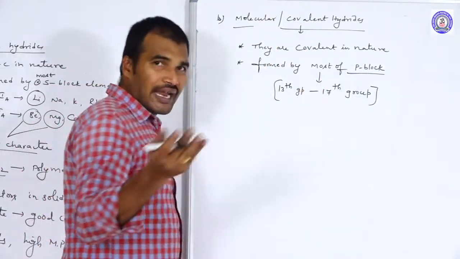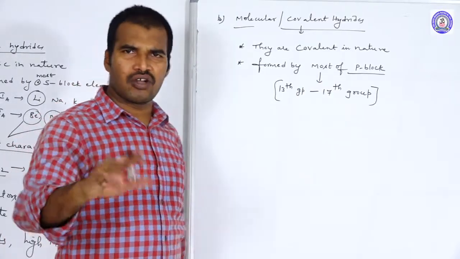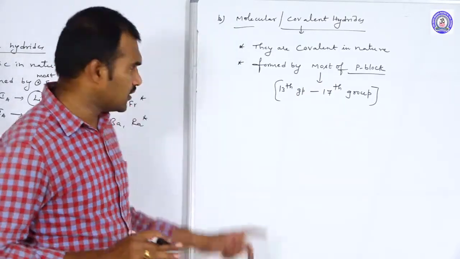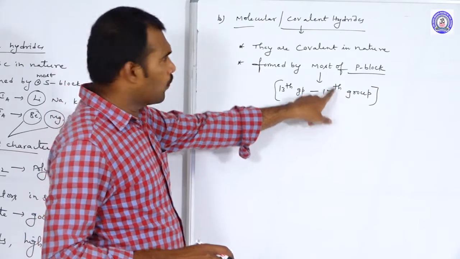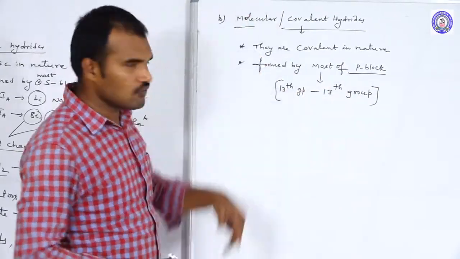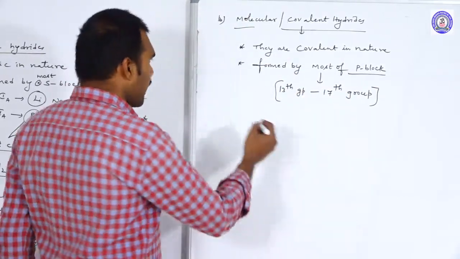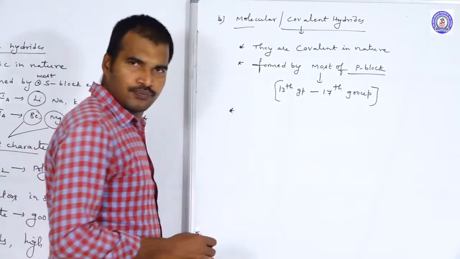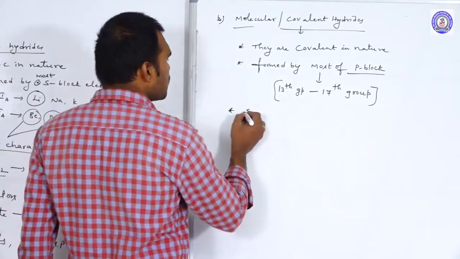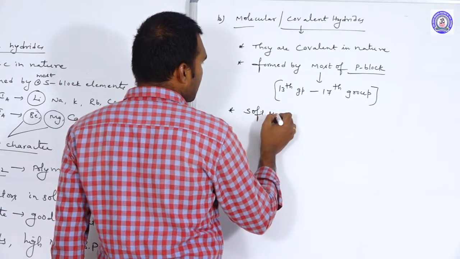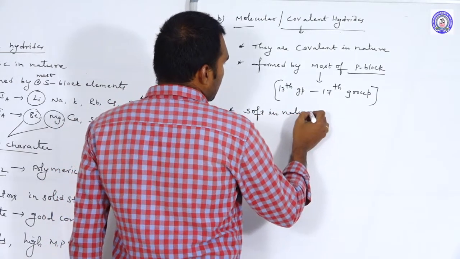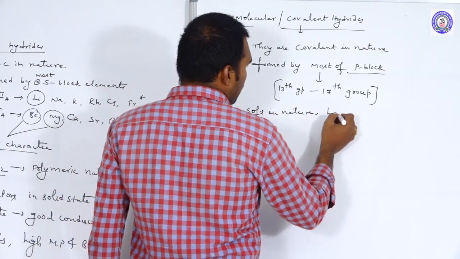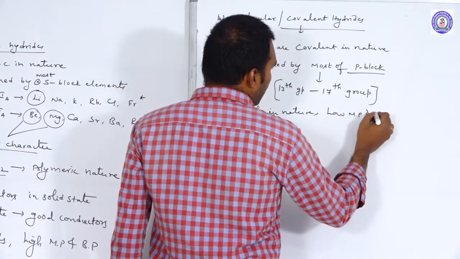As we know, 18th group means noble gases, and they will not form any compound with any other element. That is why, except the 18th group, most of the p block elements form molecular hydrides. Coming to the properties, generally these hydrides are soft in nature, so they have low melting and boiling points.